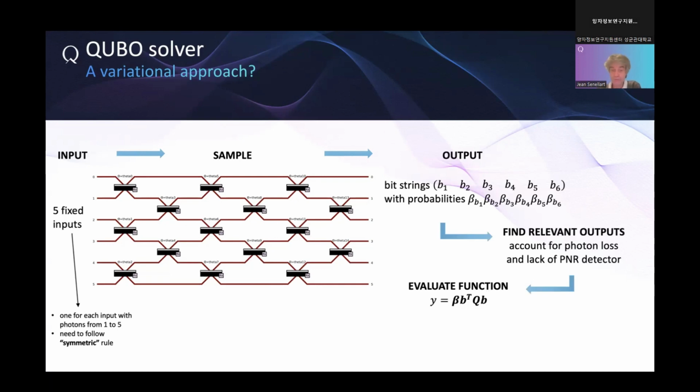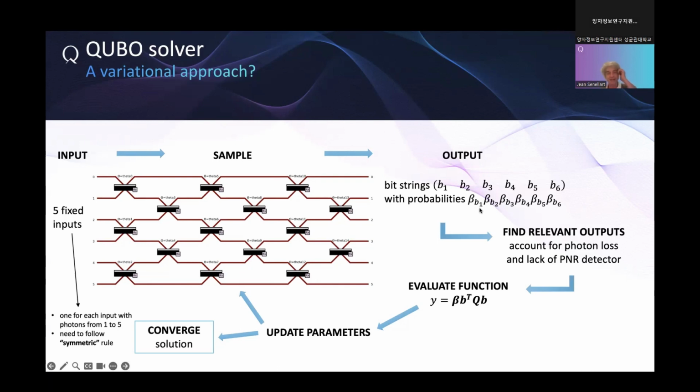We evaluate the function, we update the parameters, and then we resample and we redo the same. So the full process here is very intuitive, and we can code that. One big question is how we map the Fock space output into a bit string. And this is one part of the problem that we'll be defining.